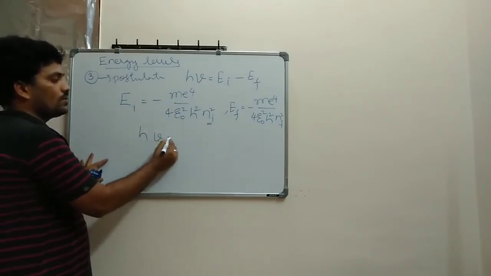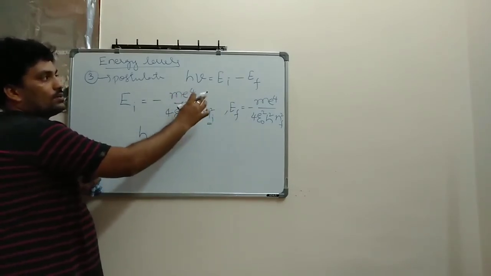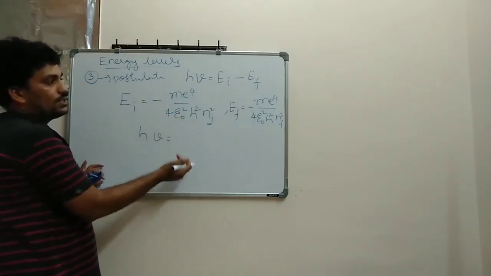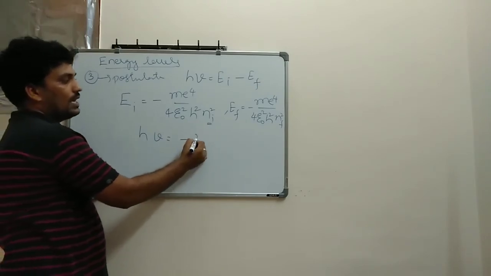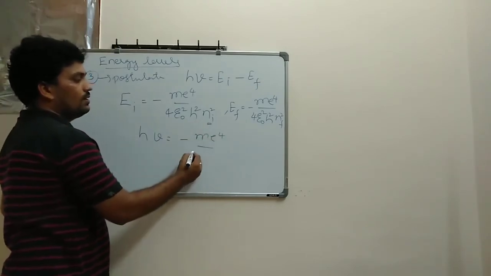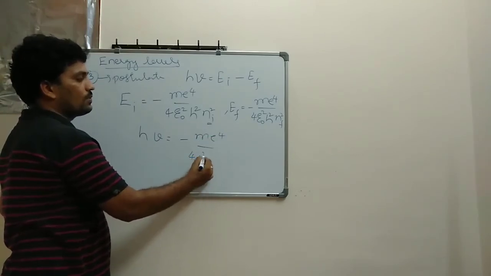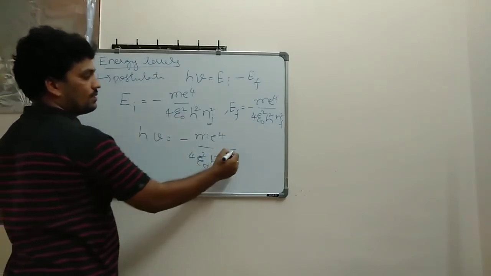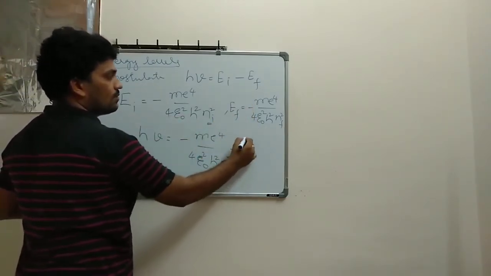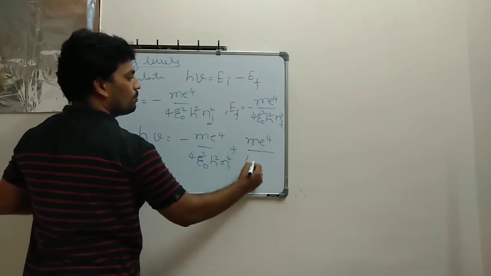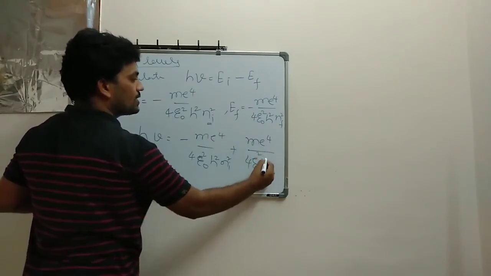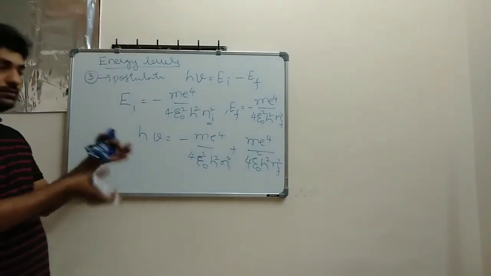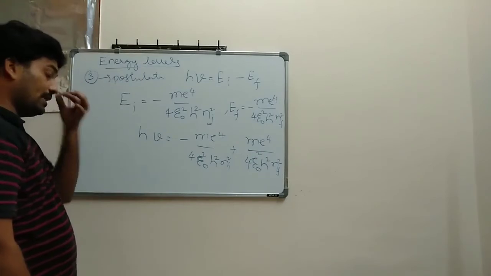So h nu is equal to, if I substitute Ei and Ef, simply minus m e power 4 divided by 4 epsilon naught square h square ni square, and minus plus here, minus plus, m e power 4 divided by 4 epsilon naught square h square nf square. So if I just simplify it in a good manner, please note it down.